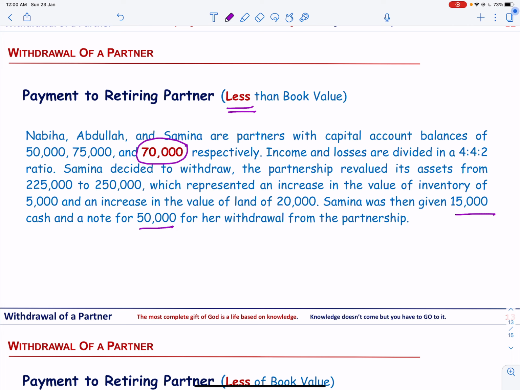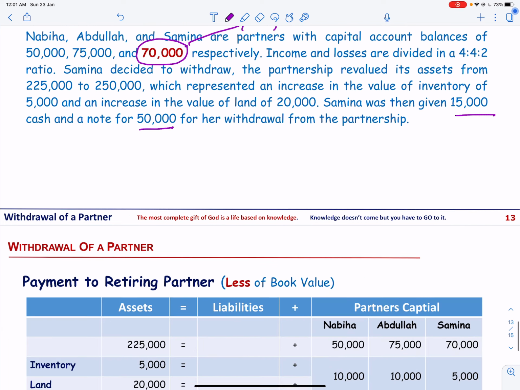Now why I say 75? Because 70 is the capital, and if you remember, when we revaluated the assets, the value allocated to Samina was 55,000 out of 25, and the difference will be recorded as bonus payable to the remaining partner. And let me explain you this.